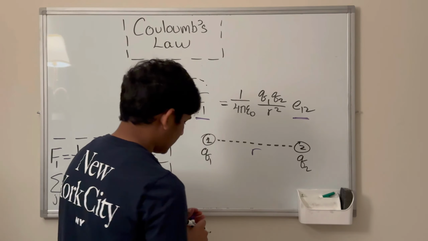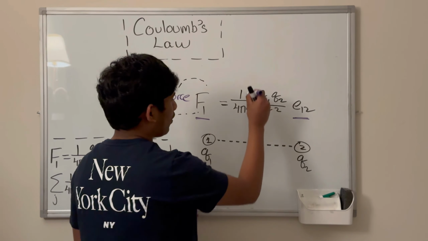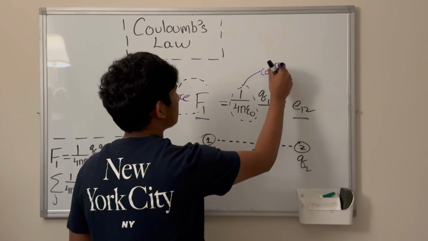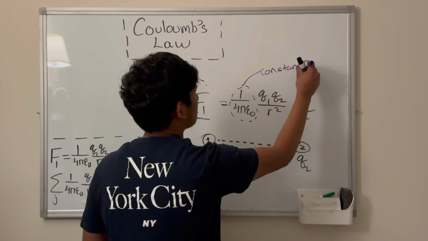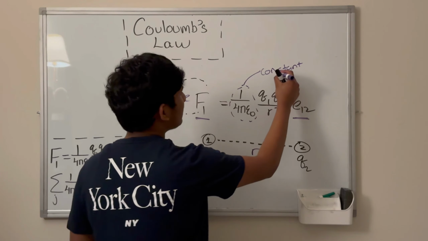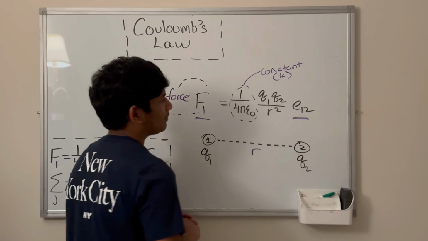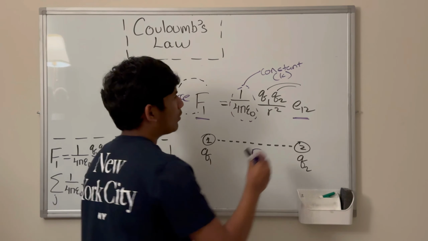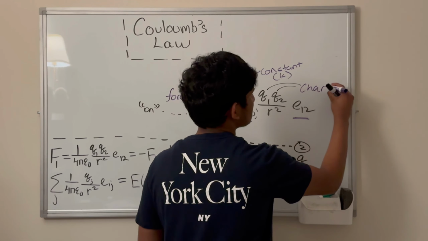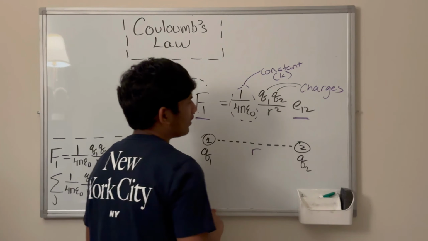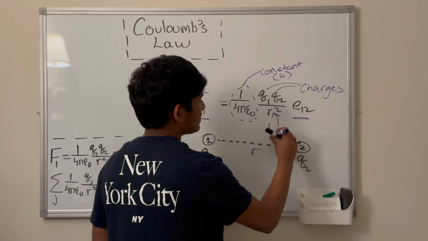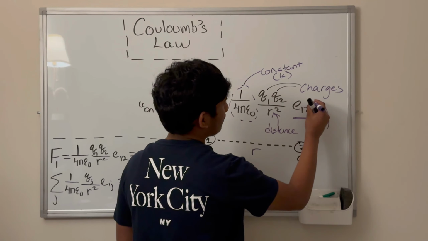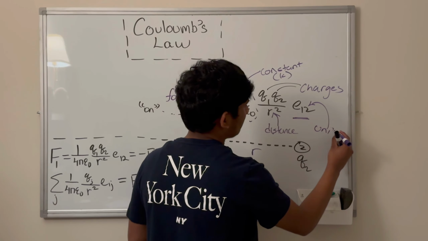Now over here, we can group this whole thing to be a constant, often abbreviated as K. As we just discussed earlier, Q1 and Q2 are the charges, R is the distance, and e12 is a unit vector.